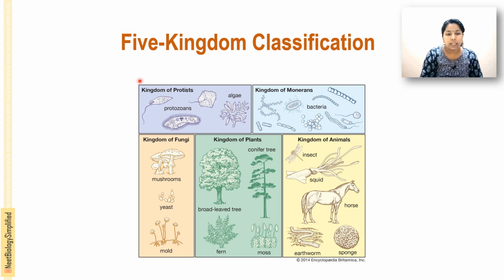Okay, that's kingdom Protista here, kingdom Monera. You can see the picture of the kingdom Monera, in which most of the bacteria are there, different types of bacteria. Then kingdom Protista is there, see, protozoans are there, algae are there. Then the kingdom Fungi, that is mushrooms, yeast, molds. The plant kingdom, you can see broad leaves, ferns, mosses, conifer trees. And in the animal kingdom, you can see insects, squids, then earthworms, sponges, whales are also there.